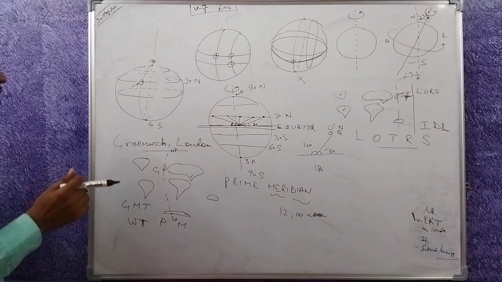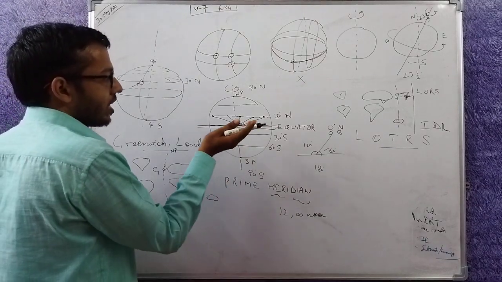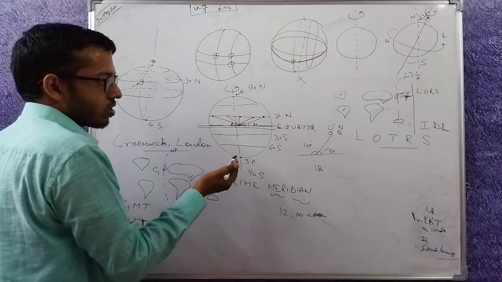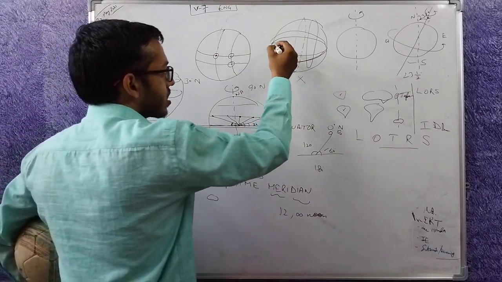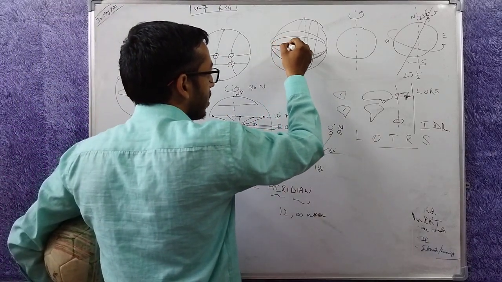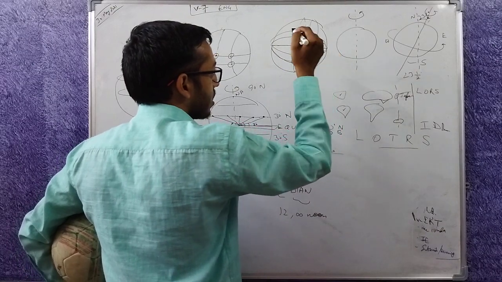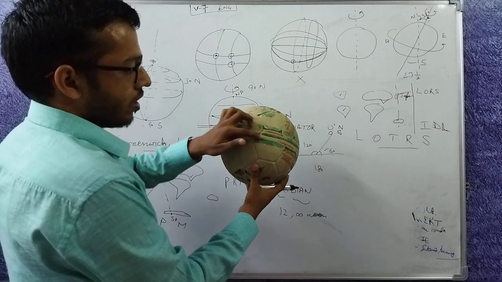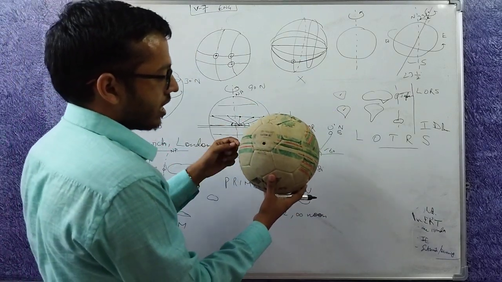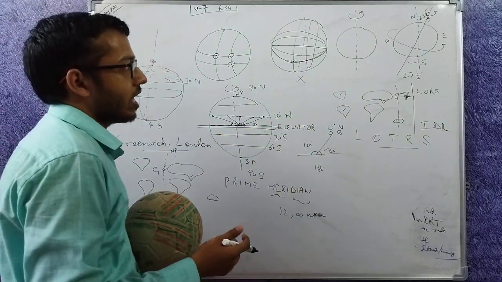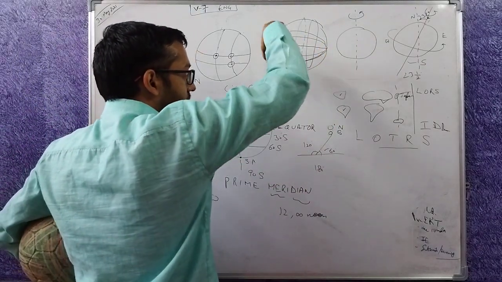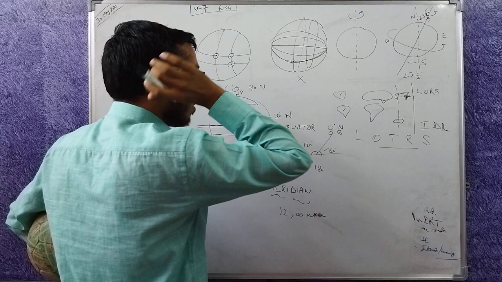In this case, it is easy to define the equator as one line, 0 degree north, 0 degree or 0 degree south. In this case, the equator would have been this line at this line here. If I define it as half line and then half line here, so if I have to tell about the equator, then I would say this line and the one at the back, because I am defining half lines.